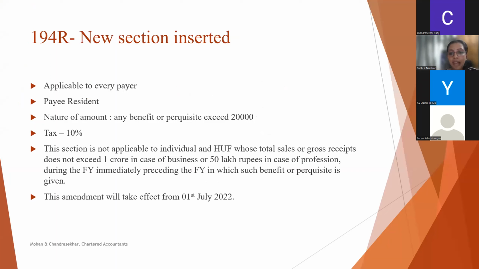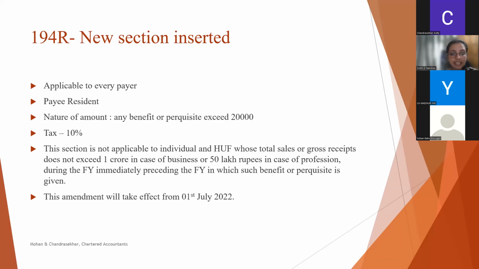We know the value of any benefit or perquisite arising from business or profession is to be charged as business income in the hands of the recipient. The problem is, in many cases, the recipient is not reporting such income. That is the reason for inserting this section 194R. So this is applicable to every assessee, any person who is responsible for paying any benefit or perquisite to a resident payee which exceeds 20,000 in a financial year shall be liable to deduct a TDS of 10%.